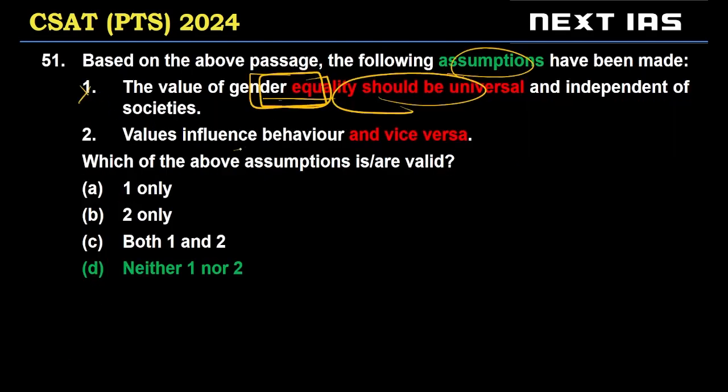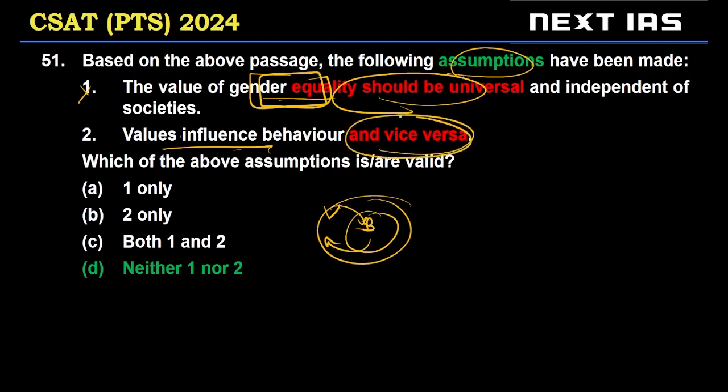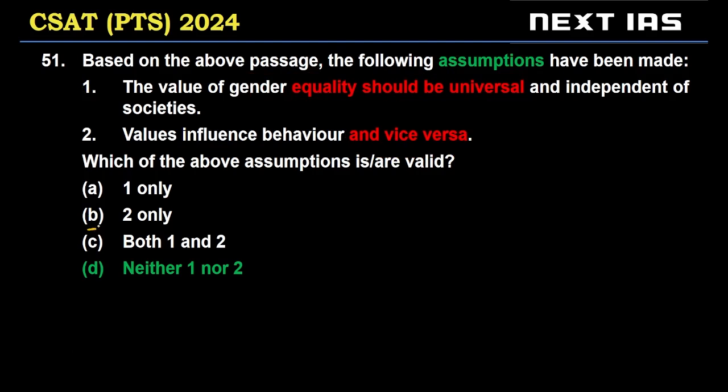Second, values influence behavior. So if you remember, behavior is a subset of values, right? So values influence behavior is correct. We can't say behaviors influence values. So vice versa, this is incorrect. Many students have gone with option B here, and that's because this is acceptable, but this is not acceptable. So you need to pay attention to this also. D is the correct choice for question 51.